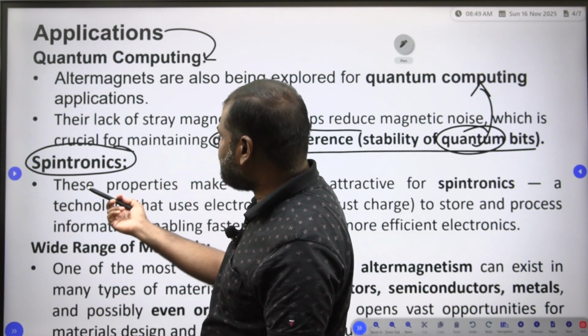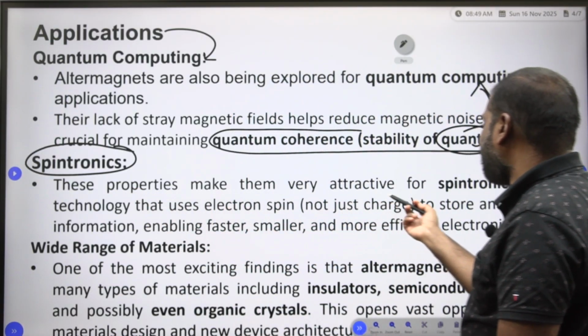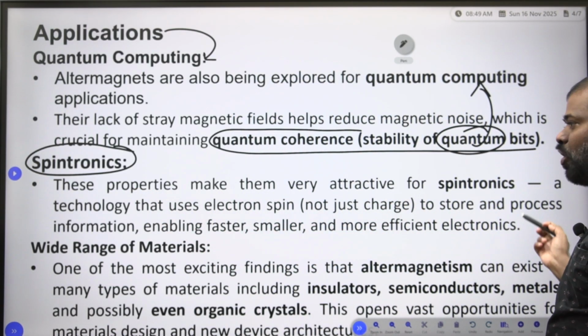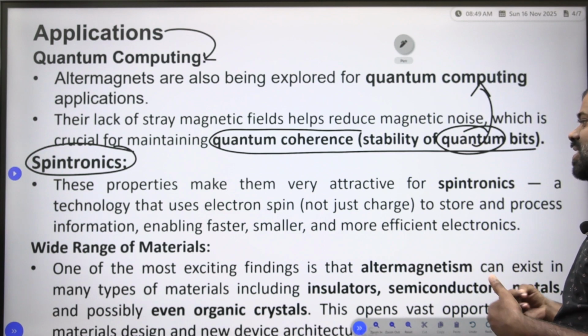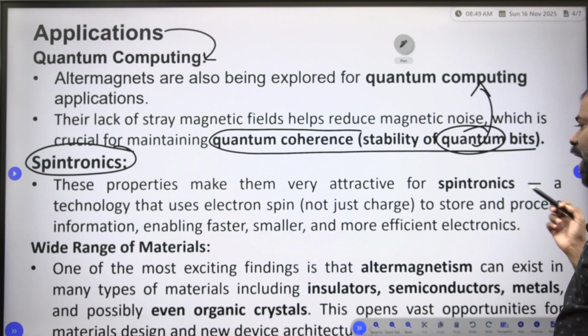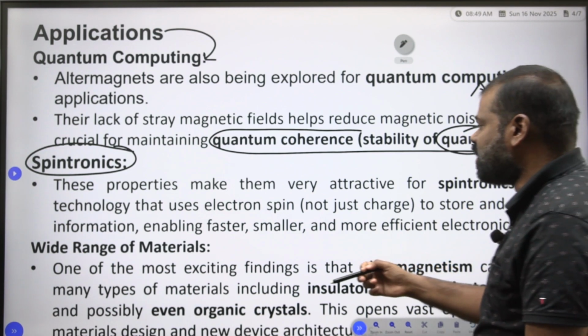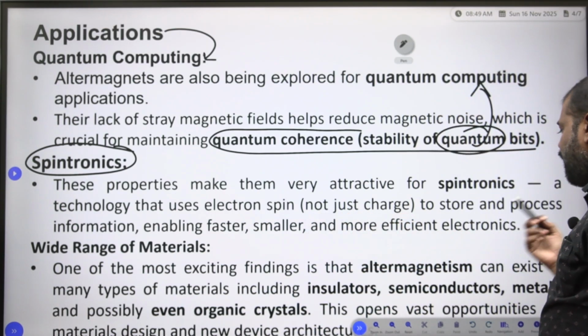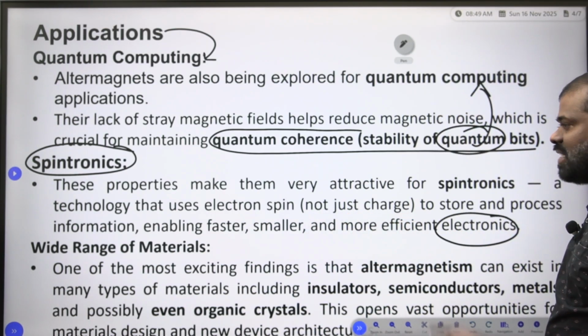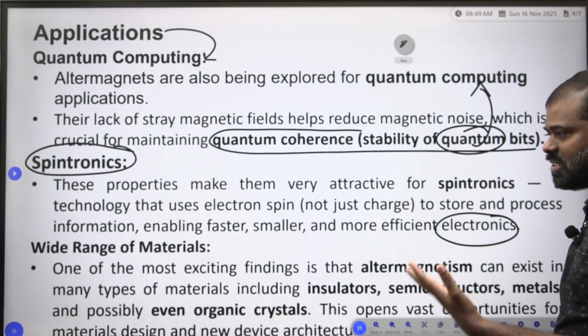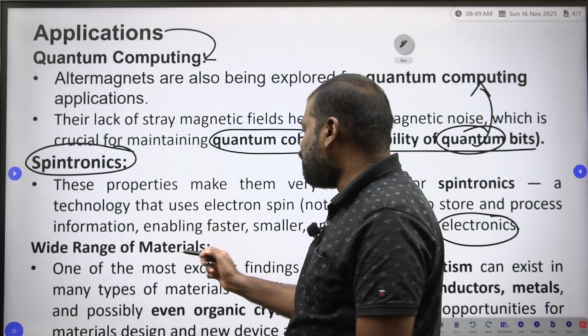The other one is Spintronics. These properties make them very attractive for Spintronics, a technology that uses electron spin to store and process information, enabling faster, smaller and more efficient electronic devices. We have to use Spintronics. Then there is a wide range of materials.